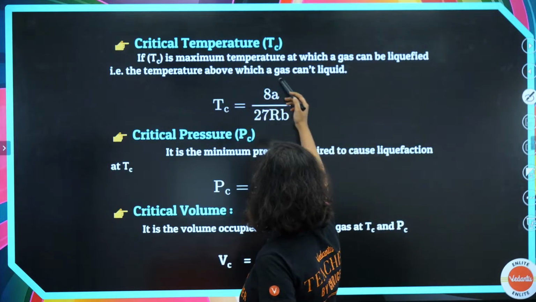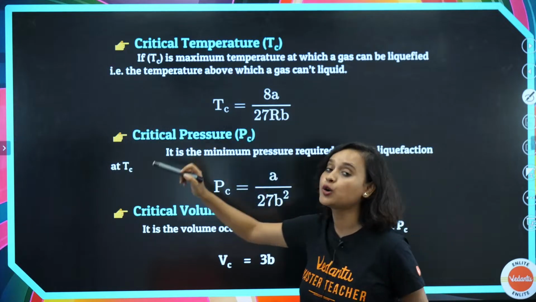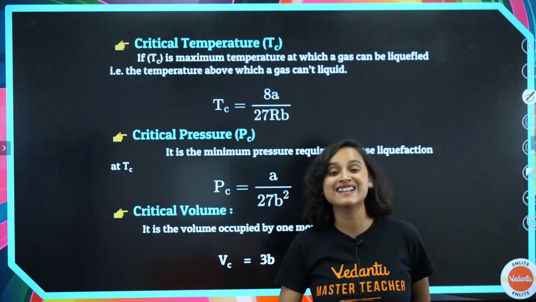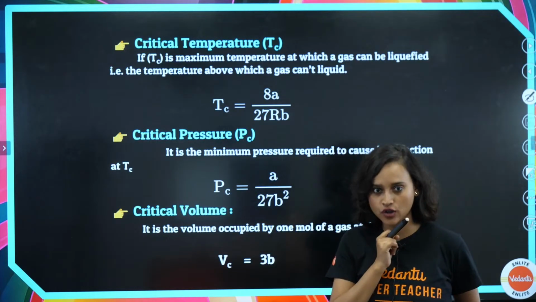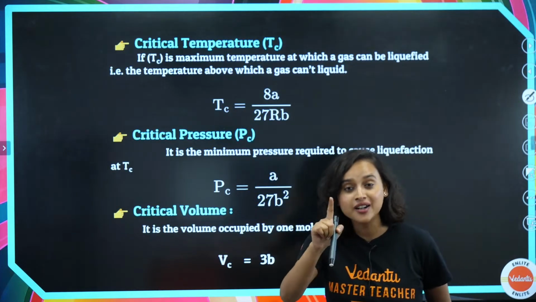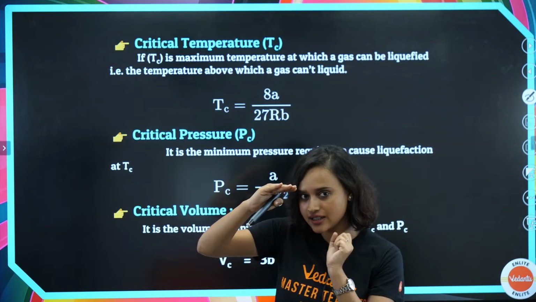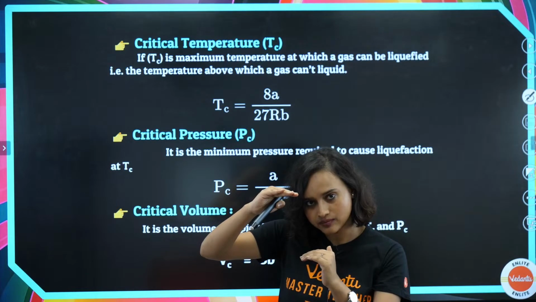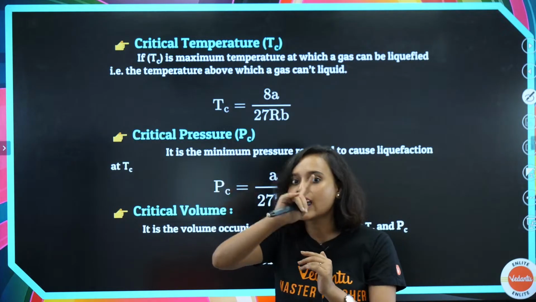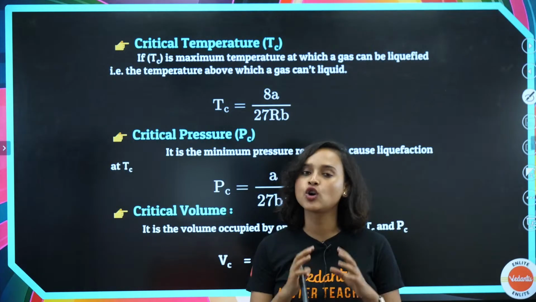So Tc is the maximum temperature at which a gas can be liquefied. That means the temperature above which a gas can't be liquid. So there is a particular temperature, below this the gas can be liquid. Above this the gas cannot be liquid. Did I make sense? Once again guys, what do we know?